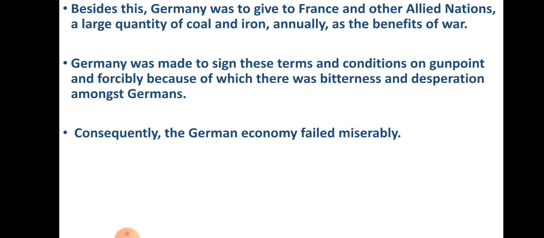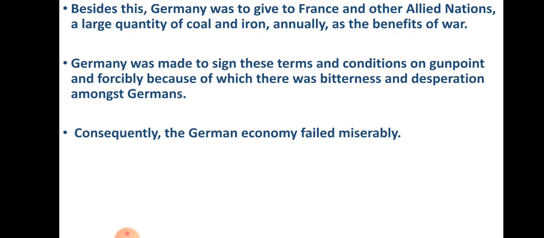Now what happened afterwards? Germany was made to sign these terms and conditions at gunpoint and forcibly, because of which there were bitterness and desperation among us Germans. Gunpoint means they had kept a gun on Germany, and made Germany sign everything.